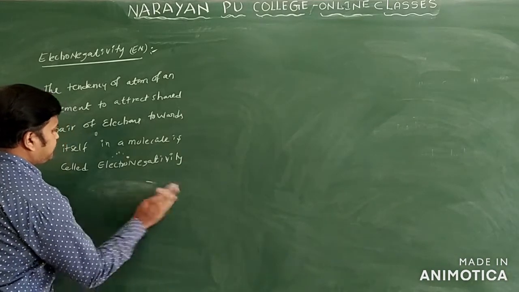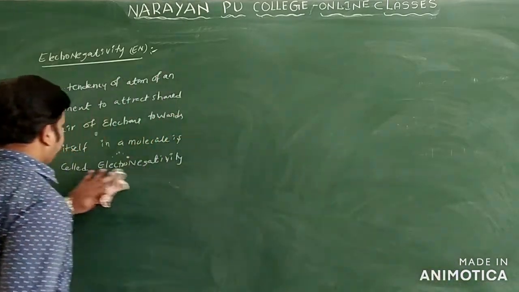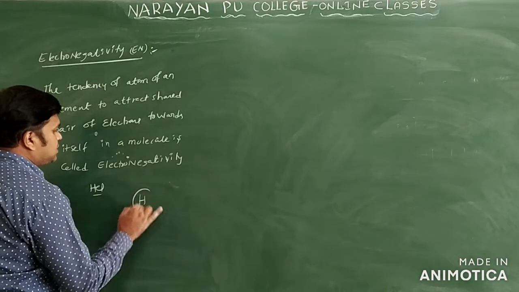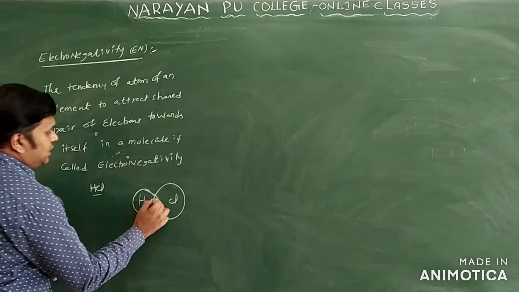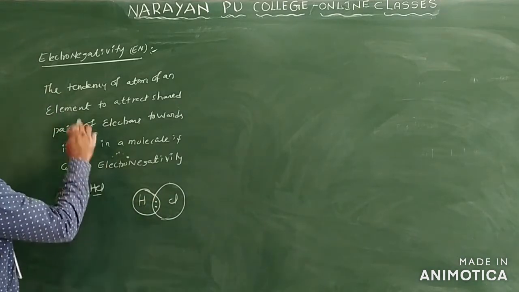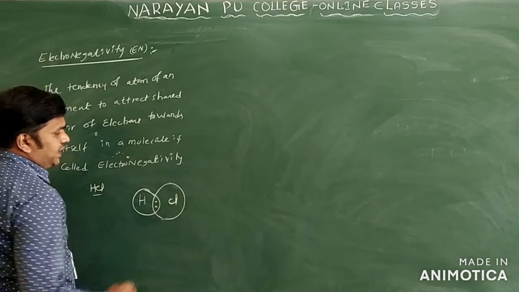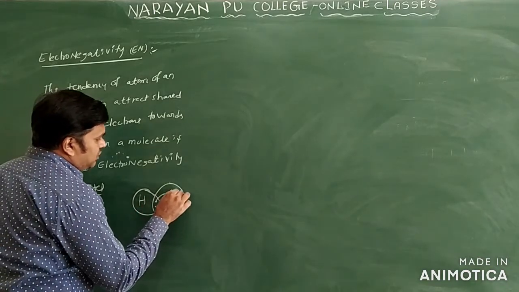Generally, we'll see this HCl example I am taking here. Suppose I am taking HCl as an example only. Here hydrogen is there and here Cl is there. Here the electron pair is shared equally between the two atoms only. So here what happened? One element attracts the shared pair of electrons towards itself only. Here chlorine has a capacity to attract the shared pair of electrons towards itself only.